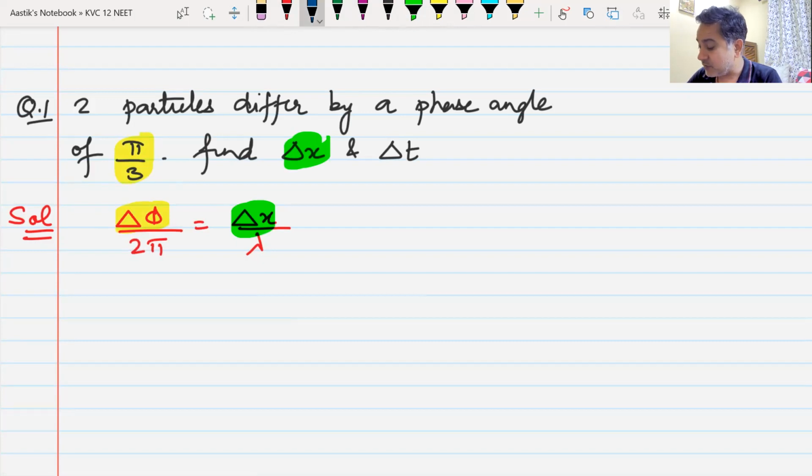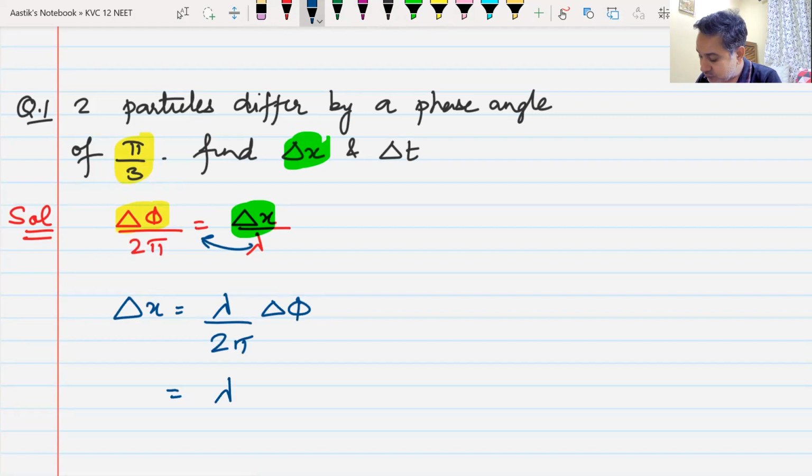So delta x, the path difference, will be lambda by 2 pi multiplied by pi by 3. Pi and pi get cancelled. The answer would be lambda by 3.